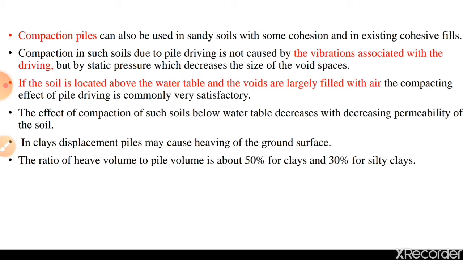The effect of compaction of such soils below the water table decreases with decreasing permeability of the soil. In clays, displacement piles may cause heaving on the ground surface. The ratio of heave volume to pile volume is about 50% for clays and 30% for silty clays.